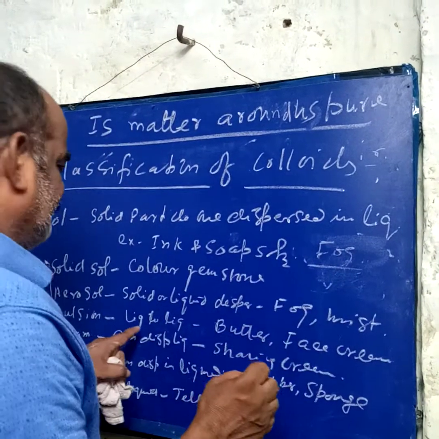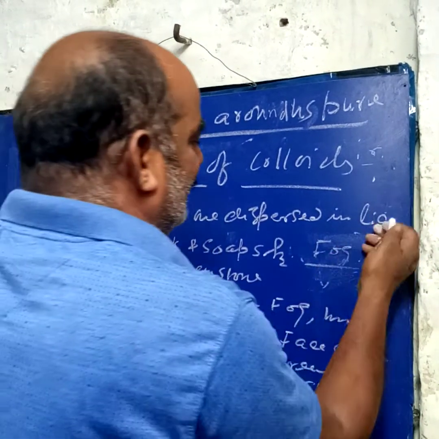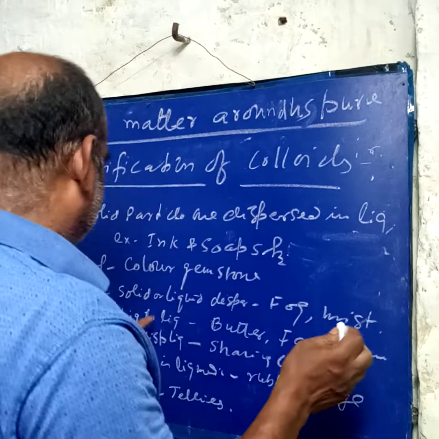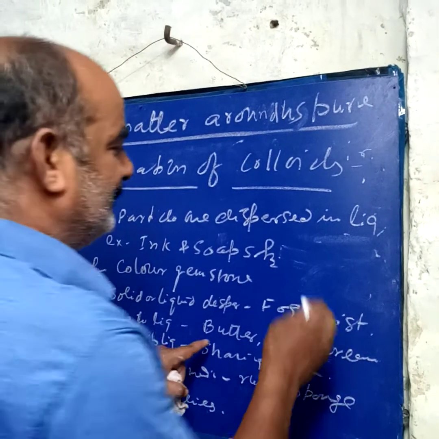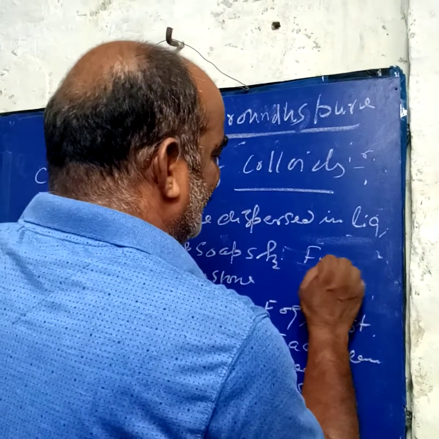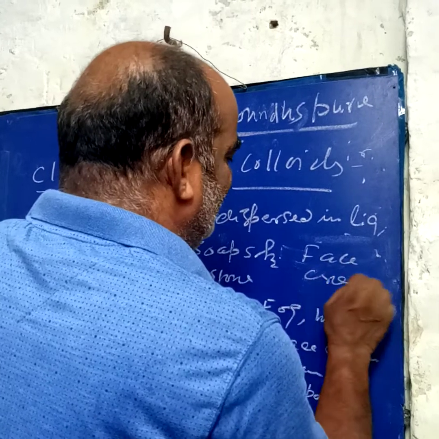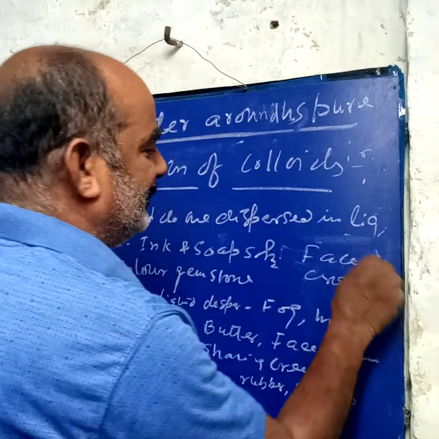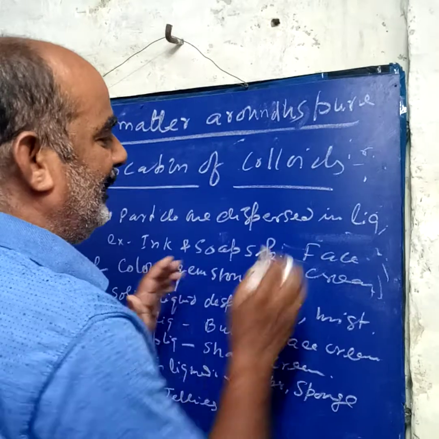Now emulsion, liquid in liquid. When two liquids are mixed together, we can say it is an emulsion. Suppose face cream. Two liquid media are mixed in such a way that we cannot separate them by filtration.